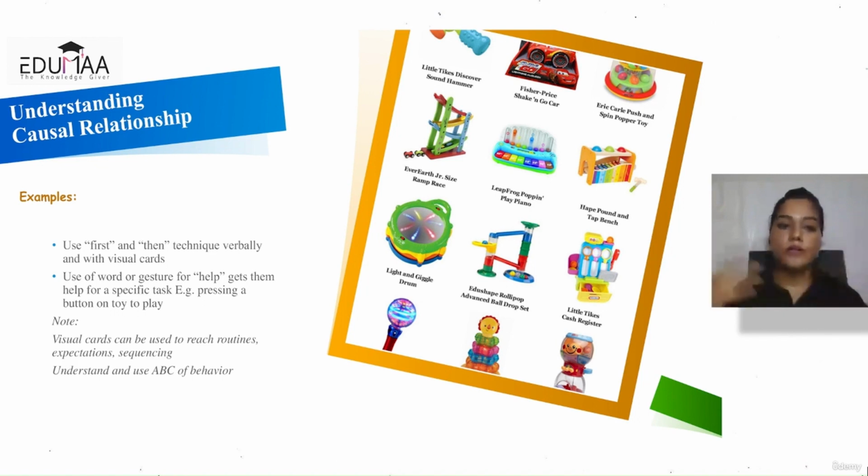Cause leads to this kind of an effect is what we're teaching. So just use any situation that you have at home, whether you're directly engaging and playing with the child or you're engaging in any social interaction, and use the first and then technique with them.